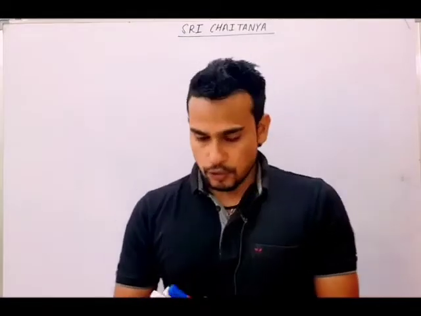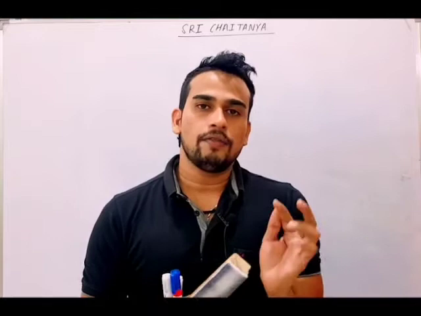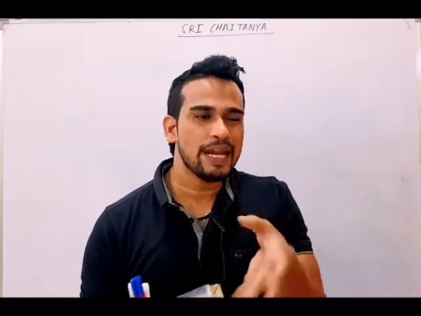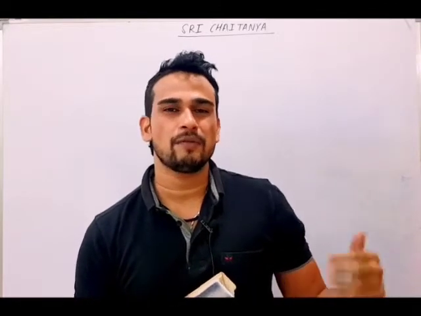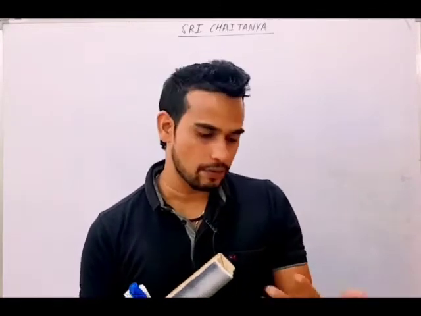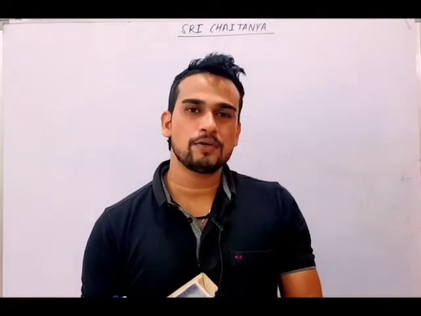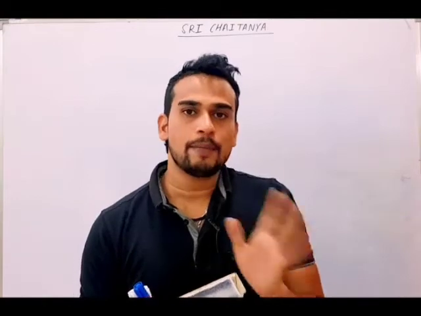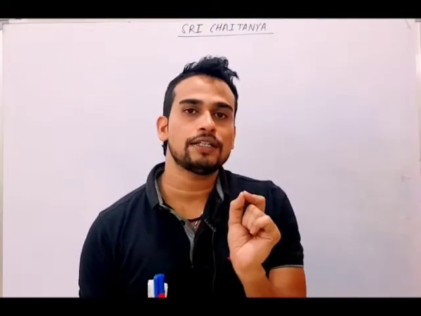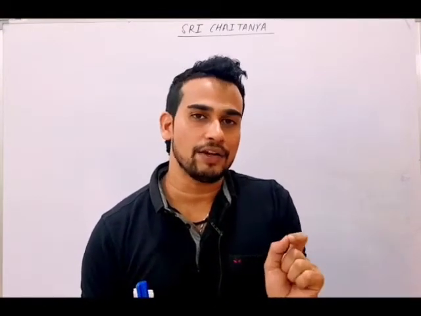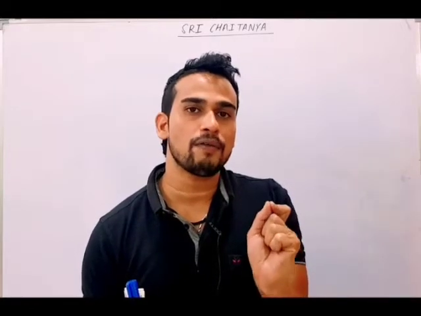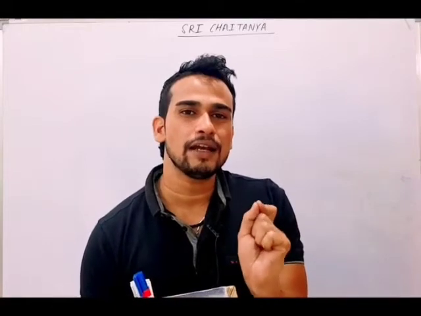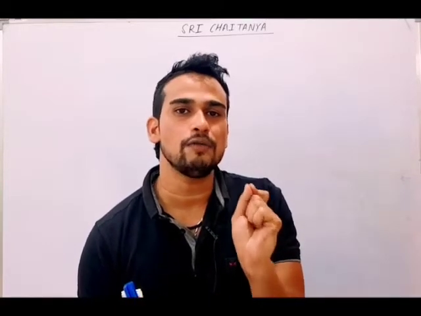So till now I told you how to identify whether a given current is AC or DC, and I told you many examples, many examples for DC and many examples for AC. And obviously we'll study about AC here. Now, all types of AC we don't have to study. We have to study a special type of alternating current, a special type of alternating voltage, and that will be our sinusoidal current and sinusoidal voltage.